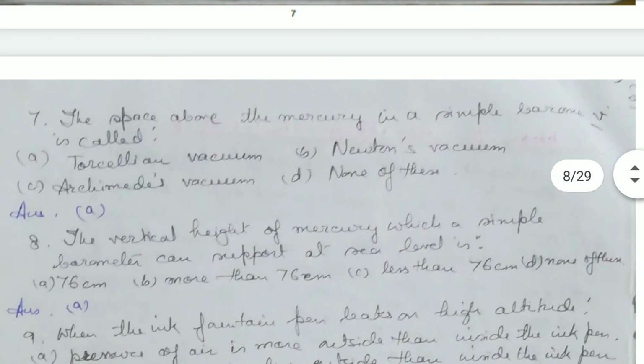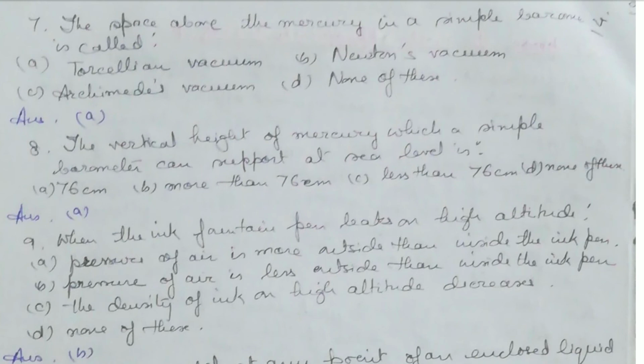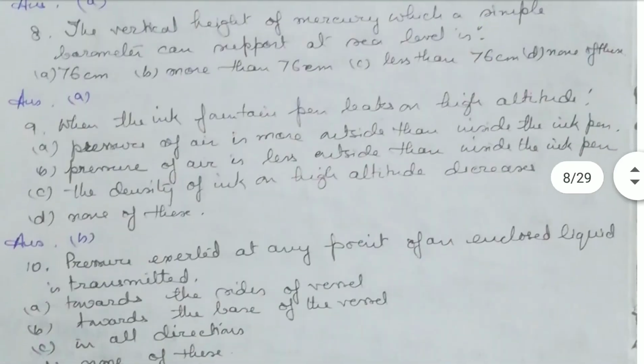Next, the space above the mercury in a simple barometer is known as Torricellian vacuum after the scientist Torricelli. The vertical height of mercury which a simple barometer can support at sea level is 76 centimeters. When an ink fountain pen leaks at high altitude, it means the pressure of air outside is less than the pressure of the ink inside the pen. That's why the ink comes out of the pen.